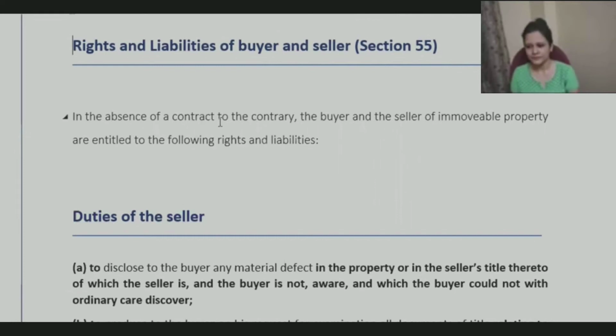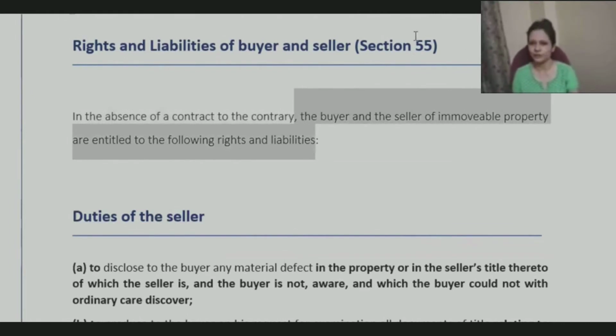In the absence of a contract to the contrary, the buyer and seller of immovable property are entitled to the following rights and obligations. That means whatever rights and obligations are mentioned under section 55 are the very general or basic rights and obligations.